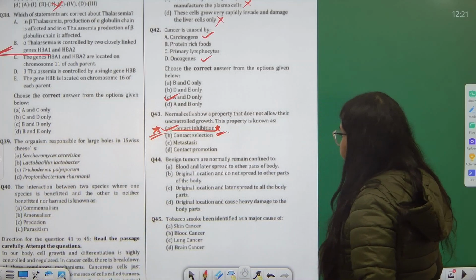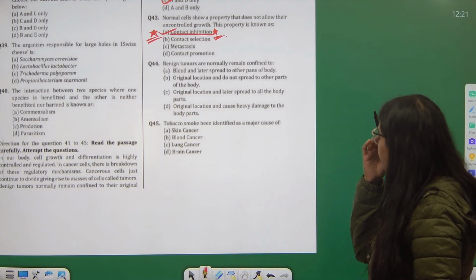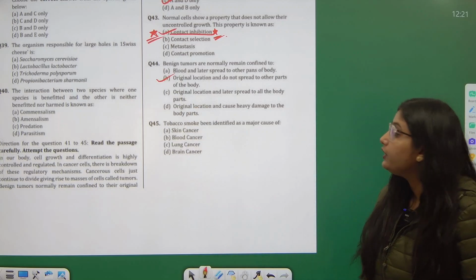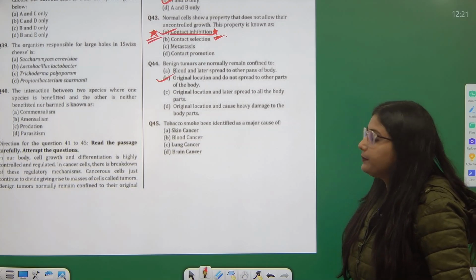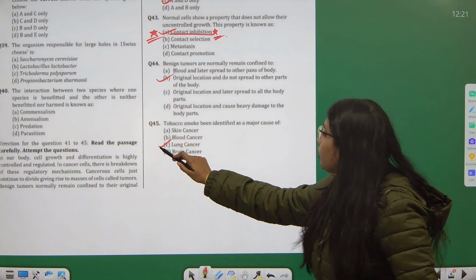Then benign tumors are normally confined to the original location and do not spread to other parts of the body. They do not spread. Whereas in all other options you will see that they spread. Tobacco smoke has been identified as the major cause of lung cancer.